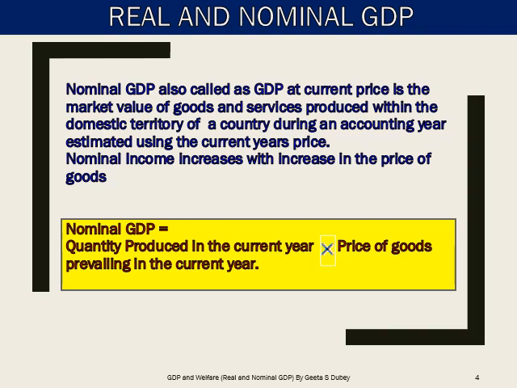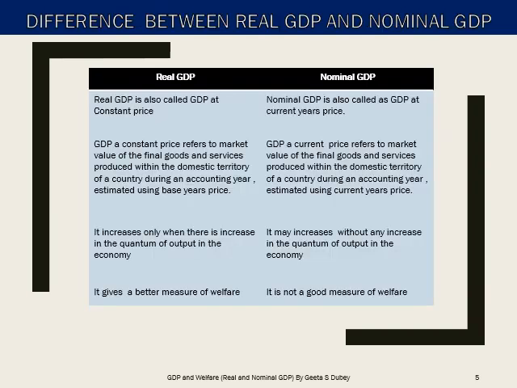It is nothing but the total quantity of goods produced in the current year multiplied by prices of these goods prevailing in the current year. So children, as you can see on screen, we have tabulated the difference between real GDP and nominal GDP. Real GDP is also called GDP at constant prices because it is calculated at the prices prevailing in the base year, while nominal GDP is called GDP at current prices.